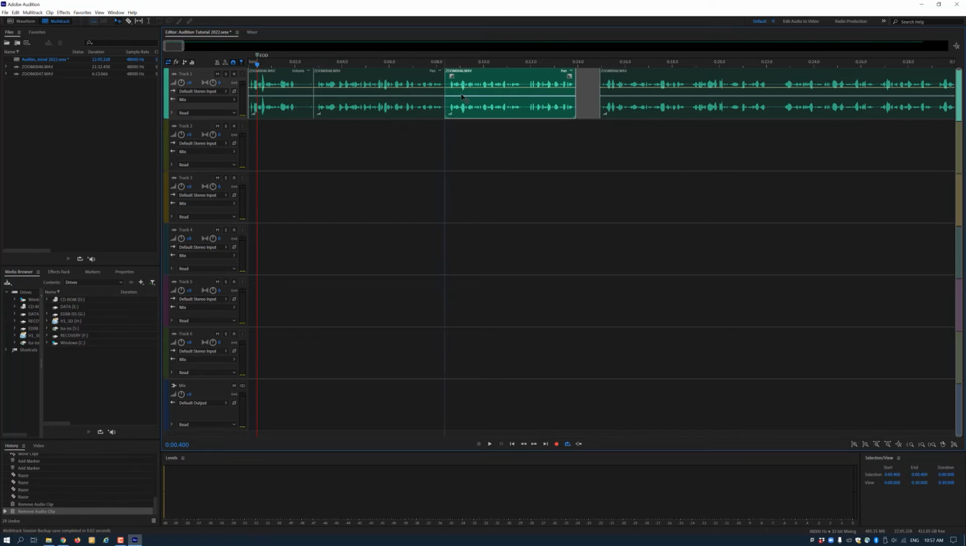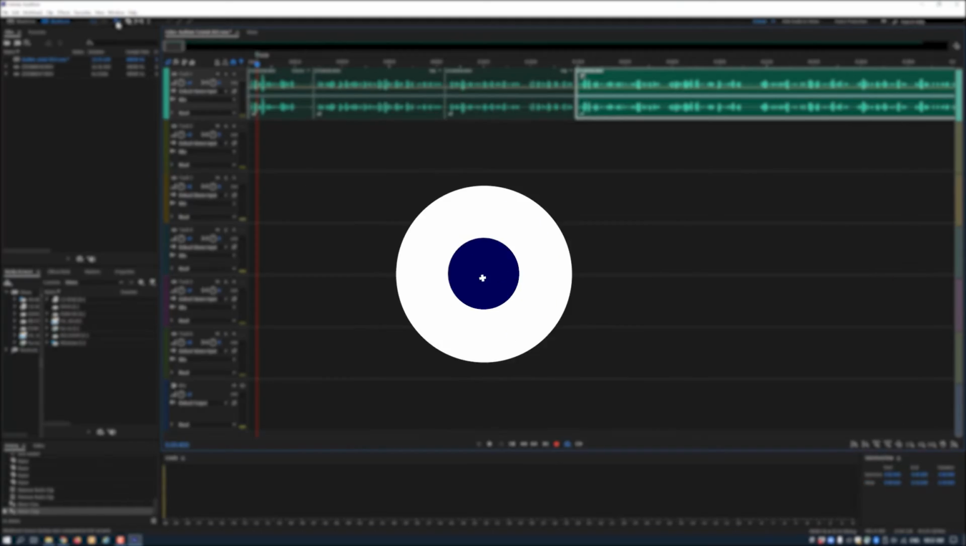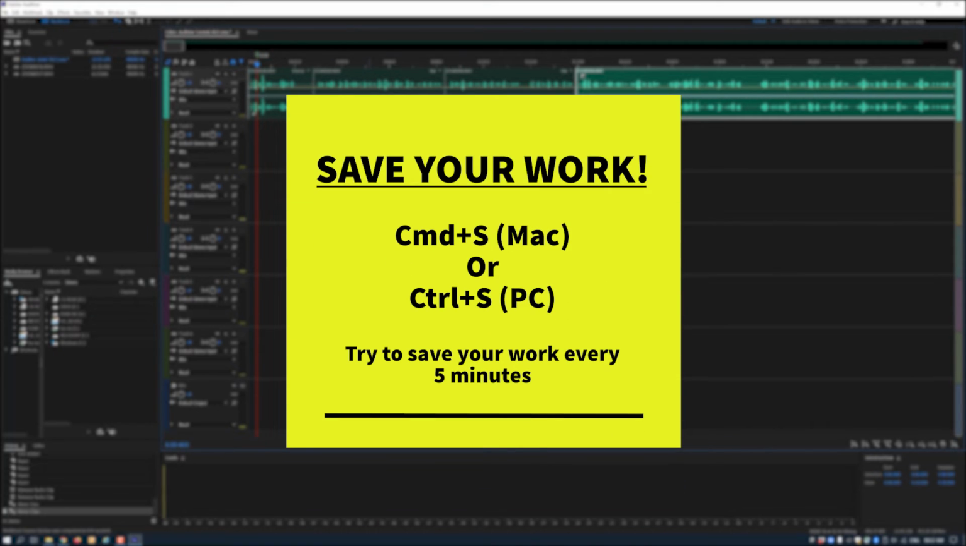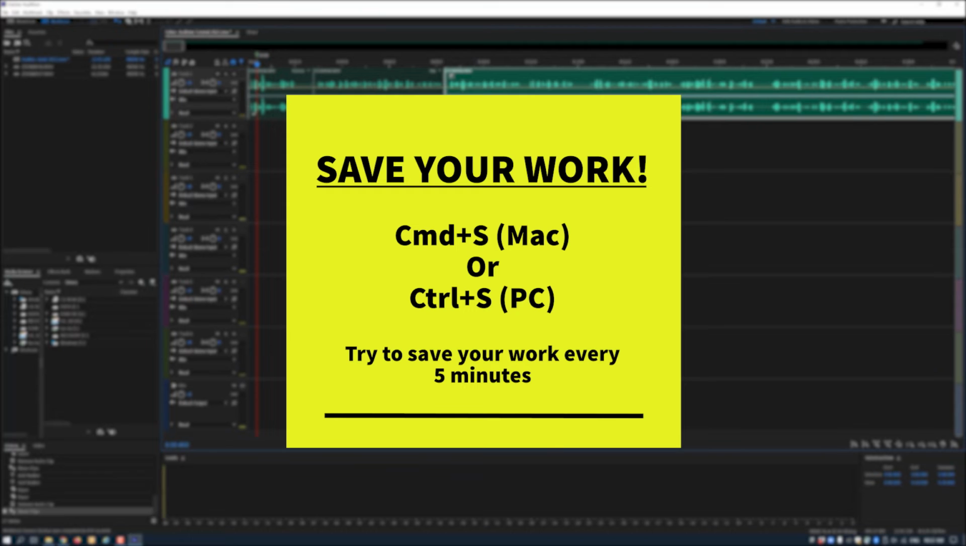Now, let's take a break for an important tip. You want to make sure that you're saving your work along the way. Sometimes programs crash, or sometimes the power goes out. You want to make sure that if these things happen, you won't lose all of your hard work. So be sure to save your work every so often by pressing Command or Control S.